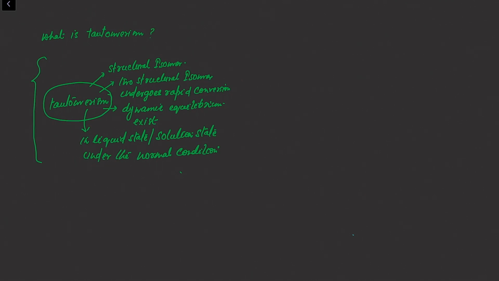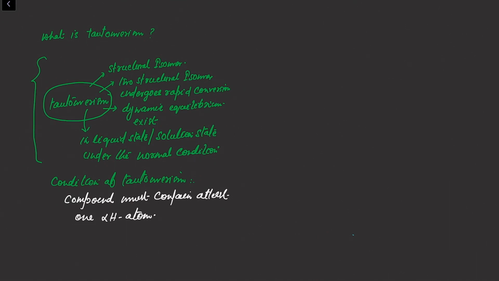Now the question is: will all compounds show tautomerism? The answer is no. So what is the condition of tautomerism? It is not a big condition, a very small one: the compound must contain at least one alpha hydrogen. If the alpha hydrogen count is zero in the given compound, then tautomerism is not possible. If it is non-zero, then tautomerism is possible. So what are the examples in which tautomerism is possible, and in which is it not possible?